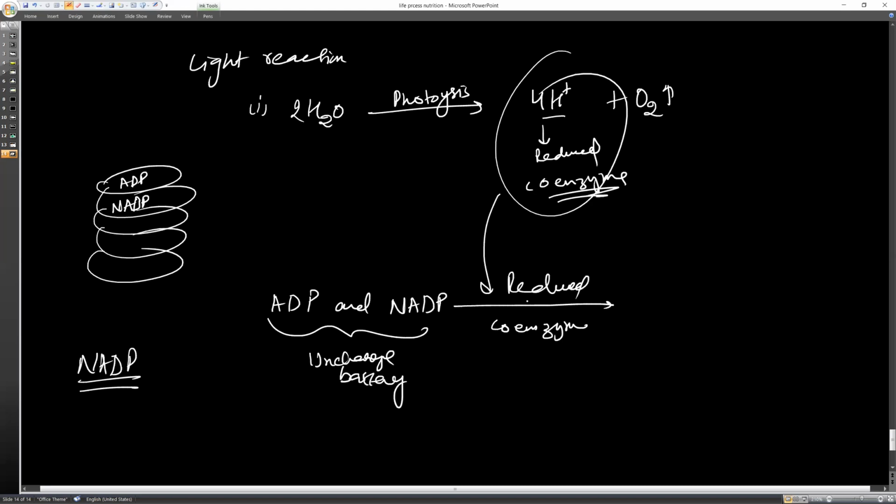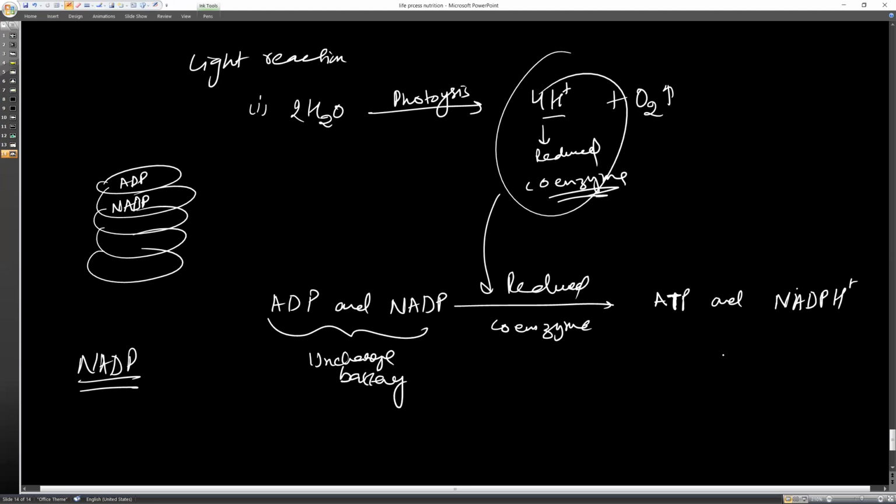So with the help of the reduced coenzymes, ADP and NADP, which are the uncharged battery, get converted into ATP and NADPH. From ADP it gets converted into ATP, adenosine triphosphate, and NADP into NADPH.